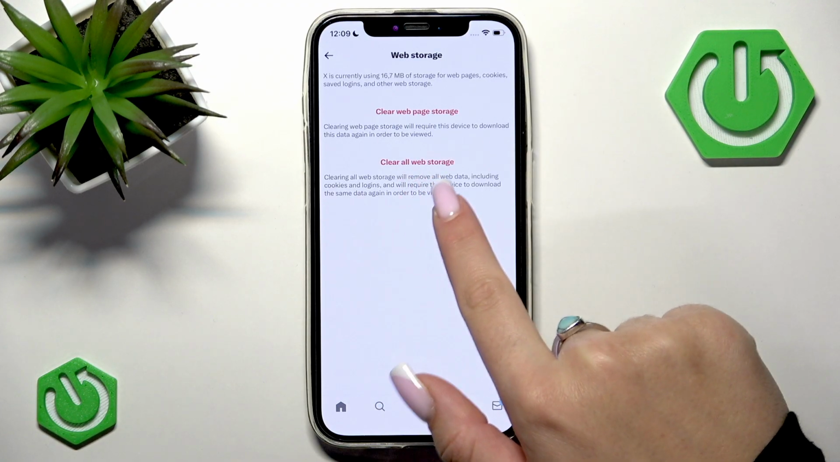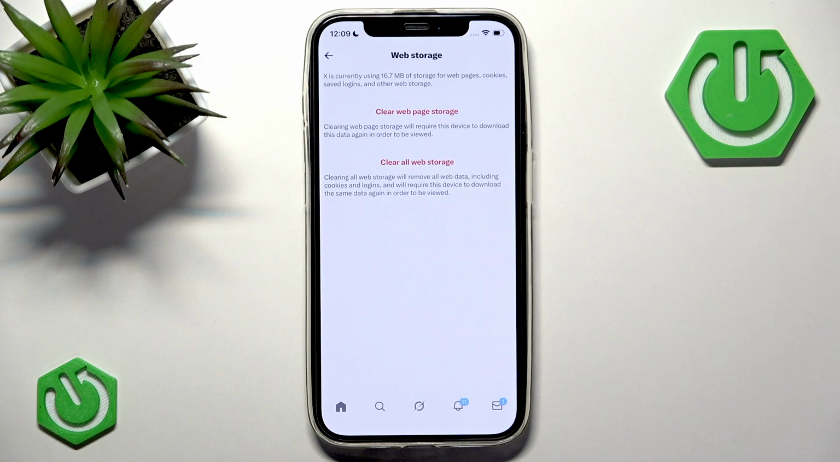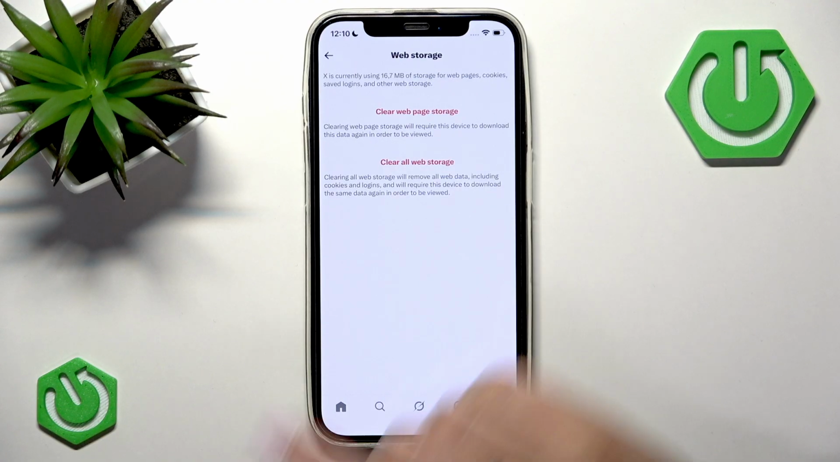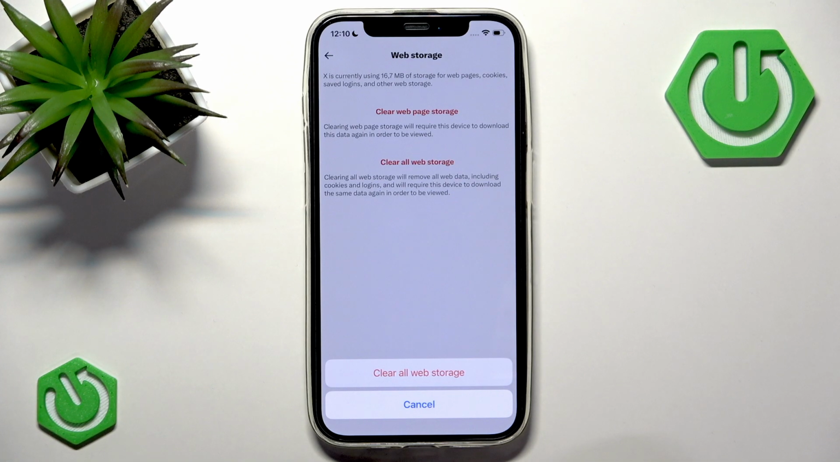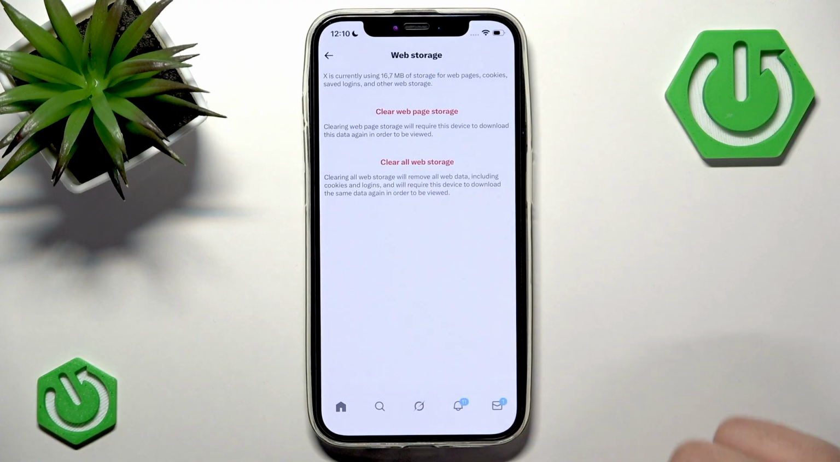And if you select this option, clear all web storage, this may log you out of X because it clears all cookies. So if you want to clear something, you want to simply tap on it and then confirm at the bottom side of the screen by again tapping this option.